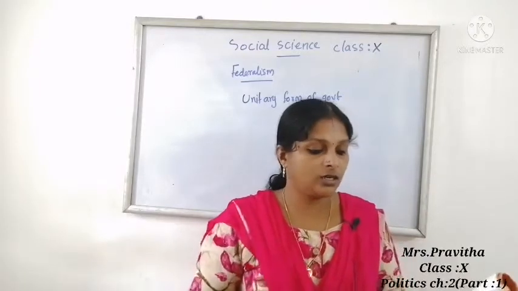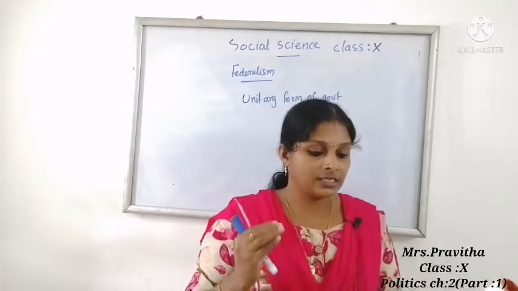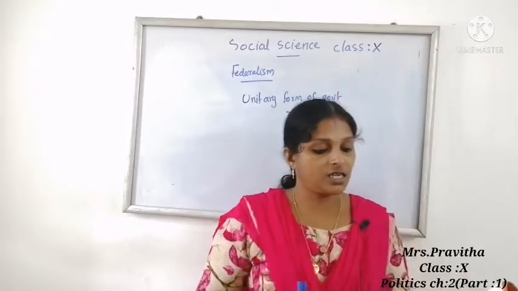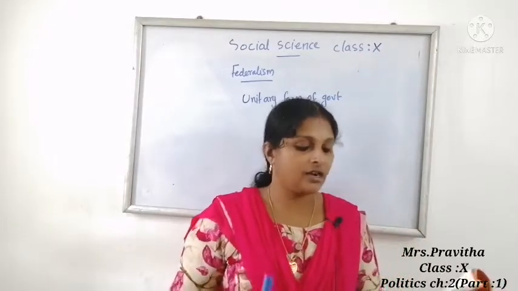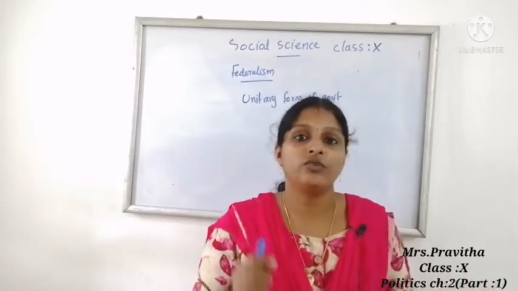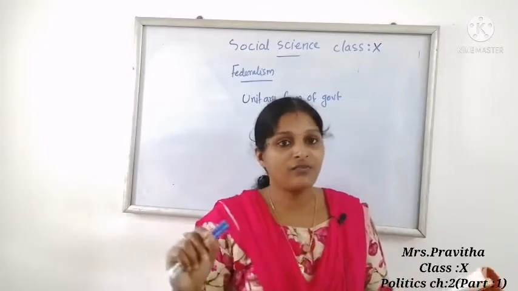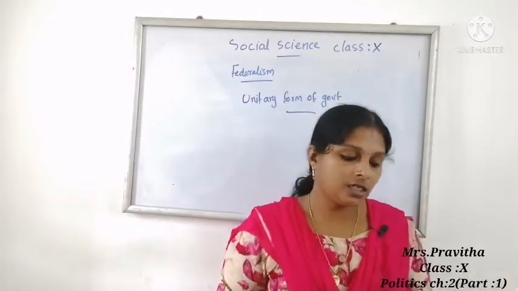What are the jurisdictions of central government, and what are the jurisdictions of state government, everything is mentioned in the constitution. So the existence and authority of each tier of government is constitutionally guaranteed. That is the third point.